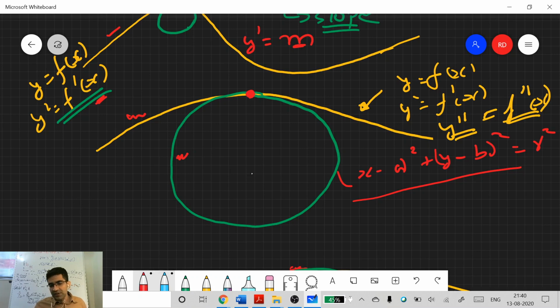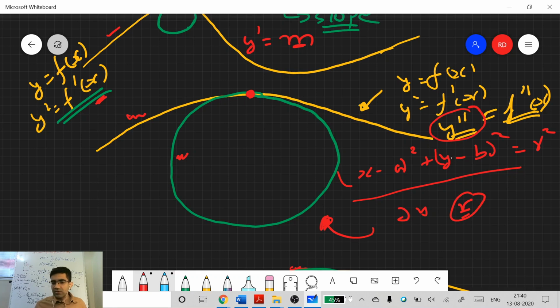So once you double differentiate it, x minus a plus, again you do, actually we'll have to take it on the other side. So you take this side to the other side, and it will give you the second derivative, and then you can use that second derivative to get this equation of the circle. After you take the second derivative, you will need a bigger radius for this second derivative to be equal to the second derivative that you get on this side.